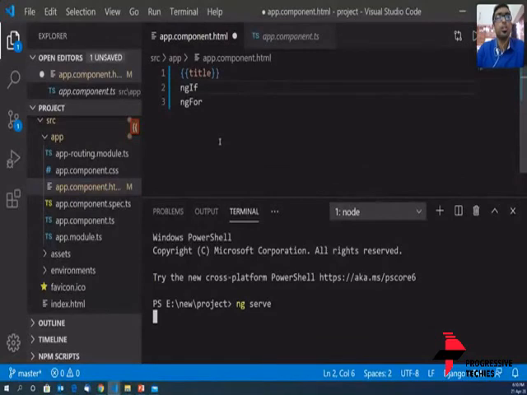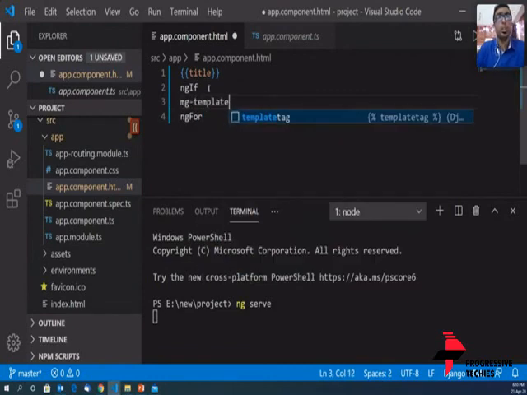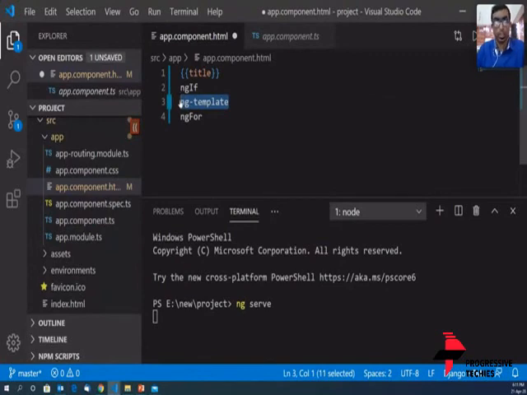Just give me a second while the project runs. Along with ngIf, we also discussed ng-template, which is used to execute a particular true or false statement.